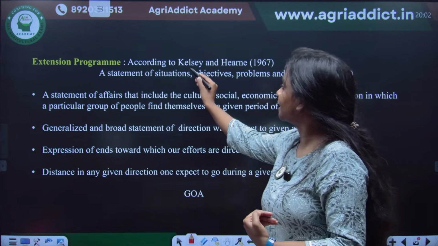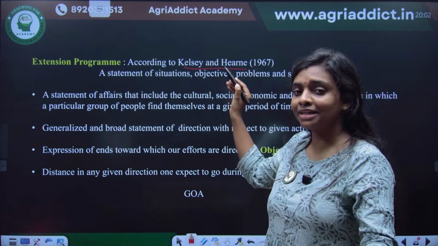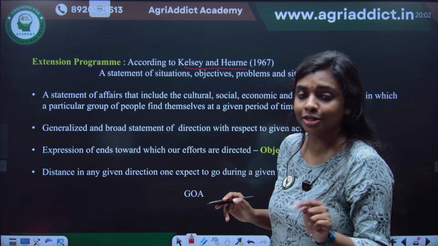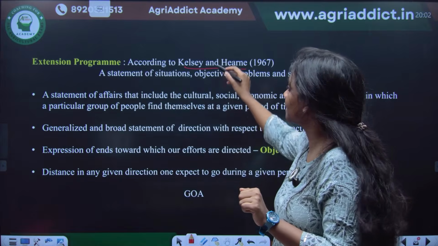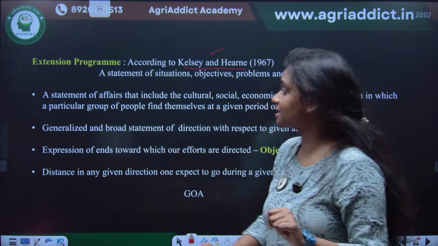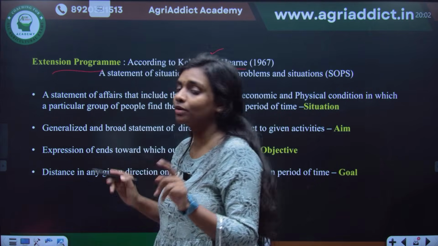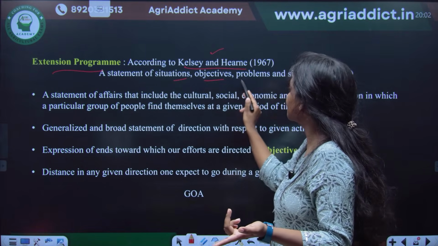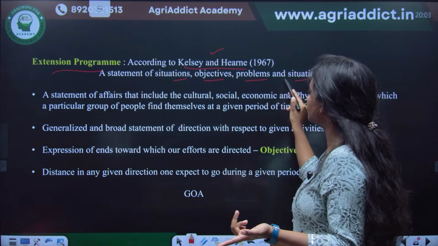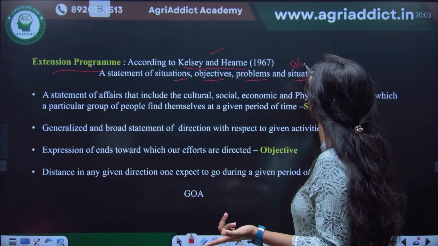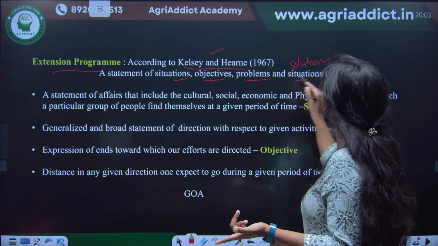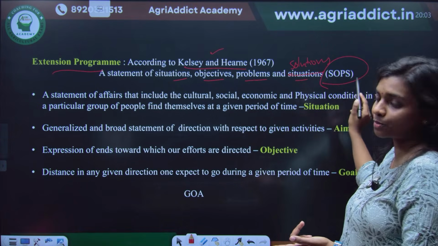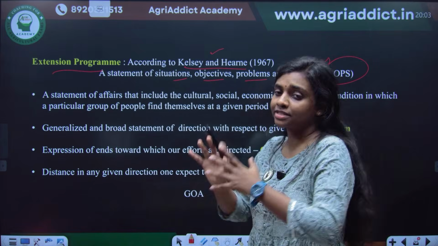Program according to Kelsey and Hearne. Do you remember Kelsey and Hearne? Just before, we told that they gave the philosophy of extension: not what to think, but how to think. The same people gave a definition of extension program. Before planning, we should know what an extension program is. It is a statement of situation, objectives, problems, and solutions. Or SOPS, you can remember, SOPS. Okay, so that is an extension program.